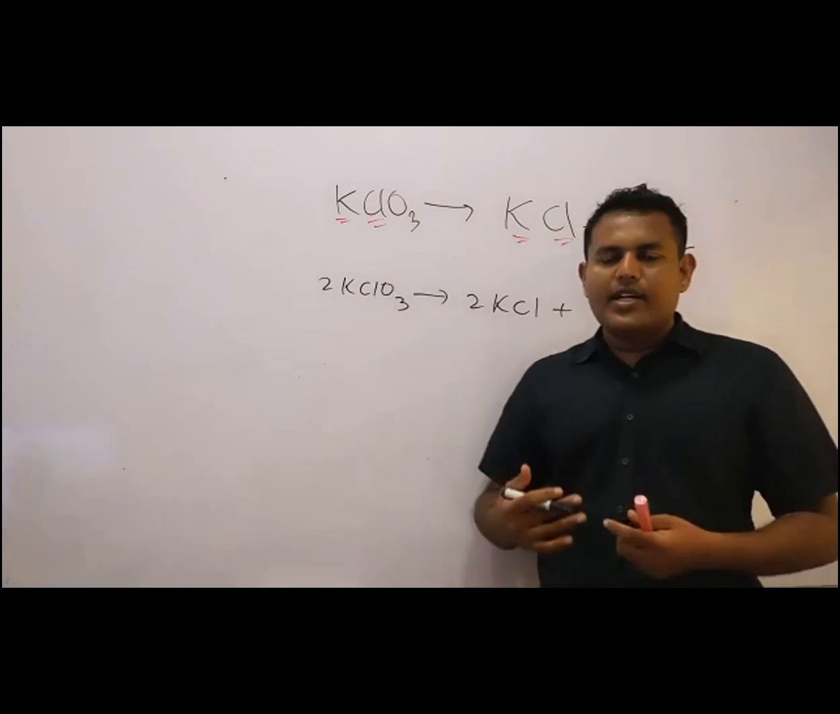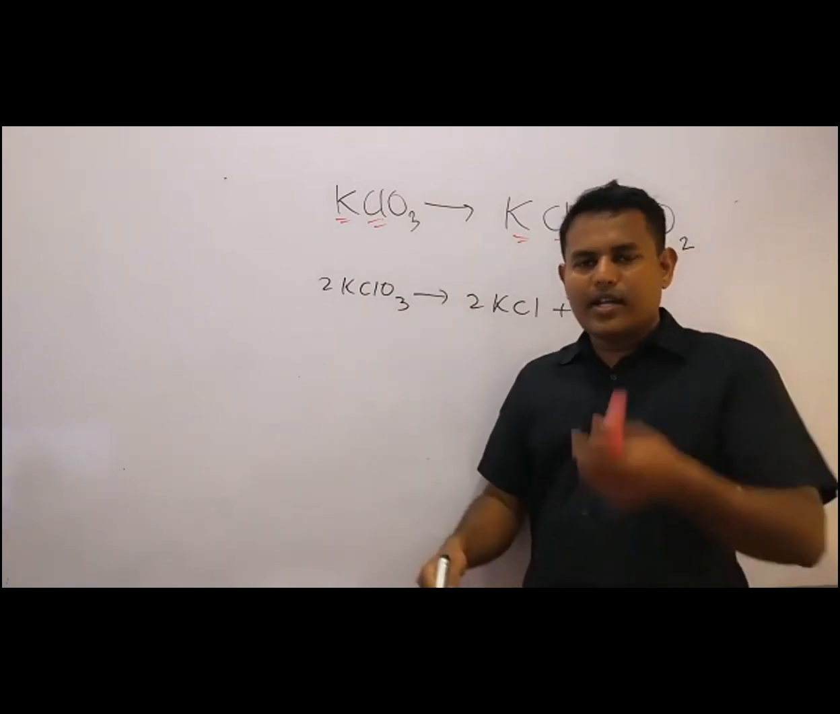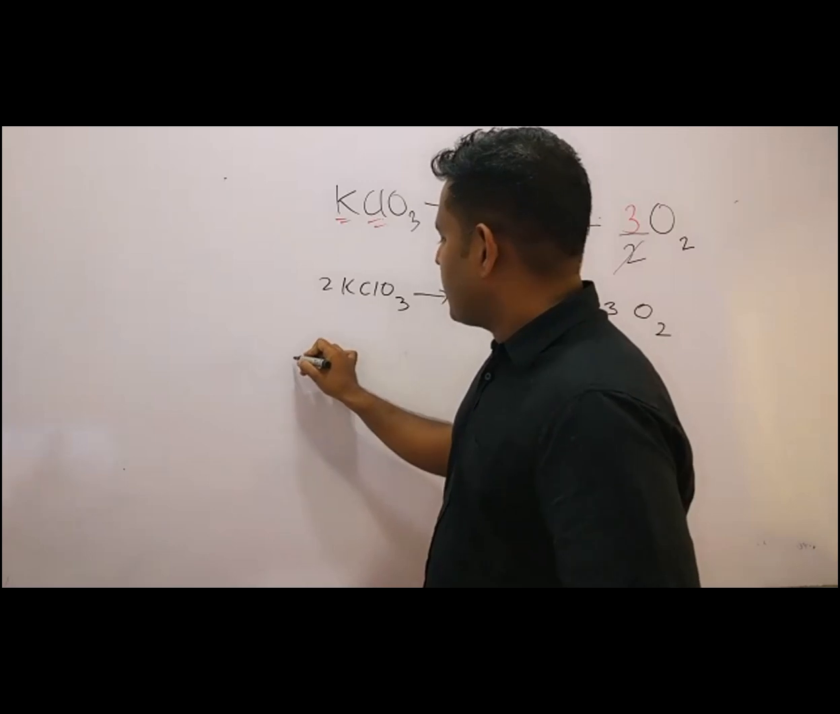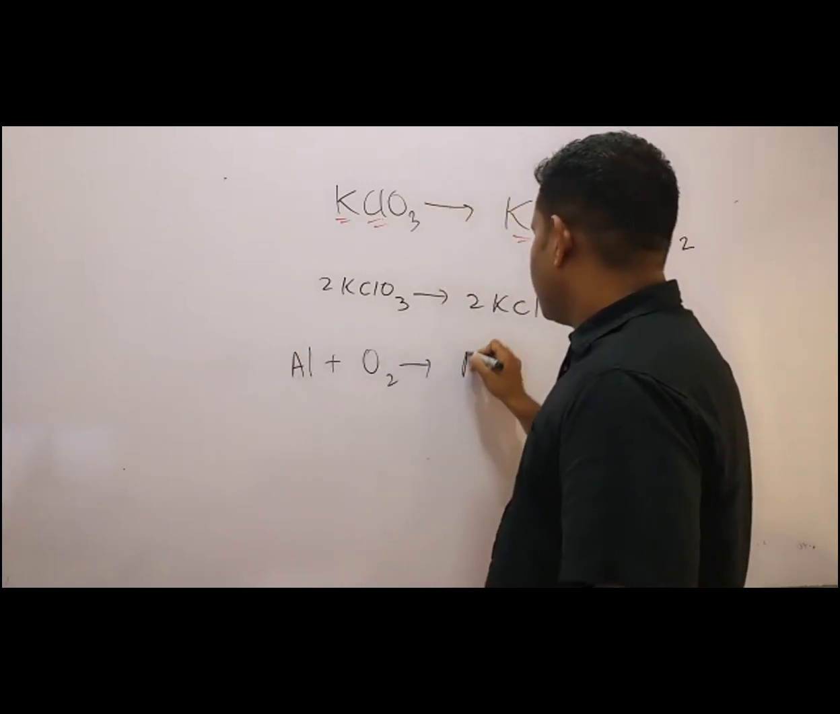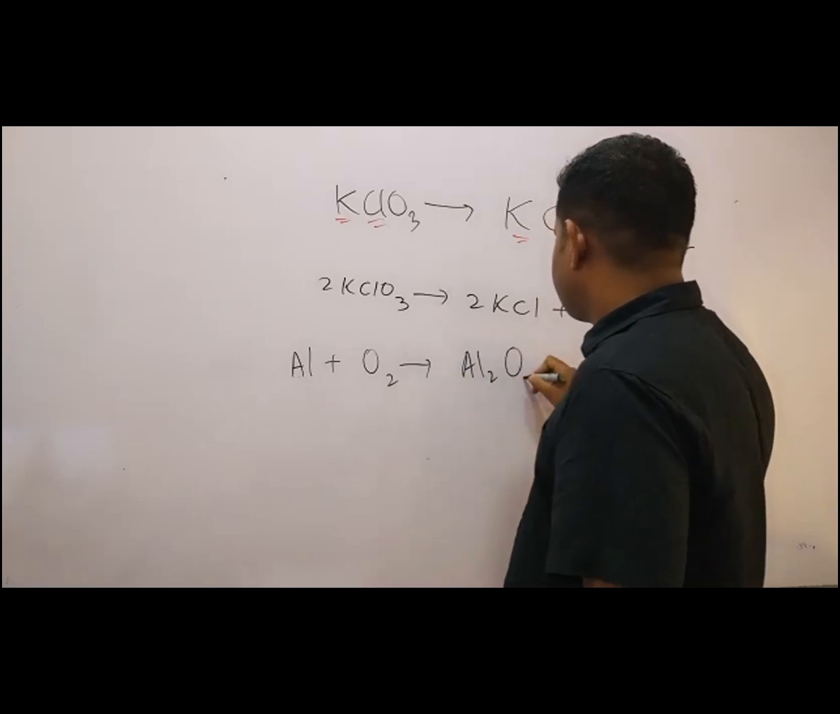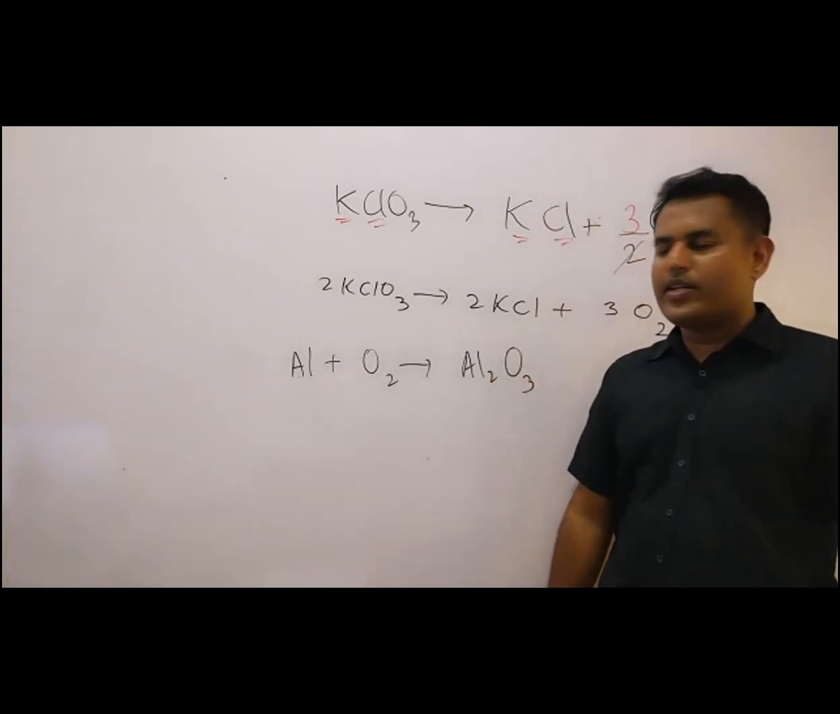But in A level, we need a certain mechanism. And now see this one. Then make a balance. Aluminium plus oxygen is converted into Al2O3. Now how to balance this one using that method?